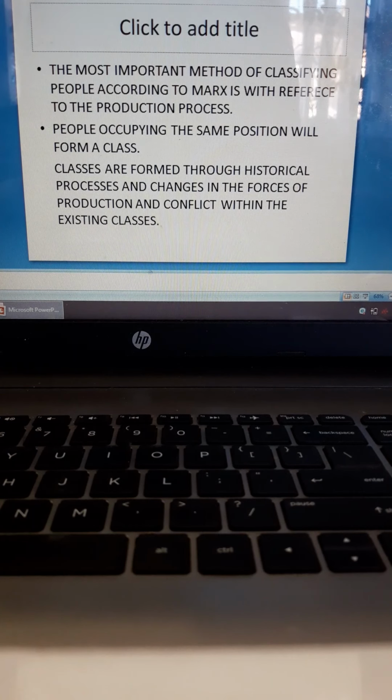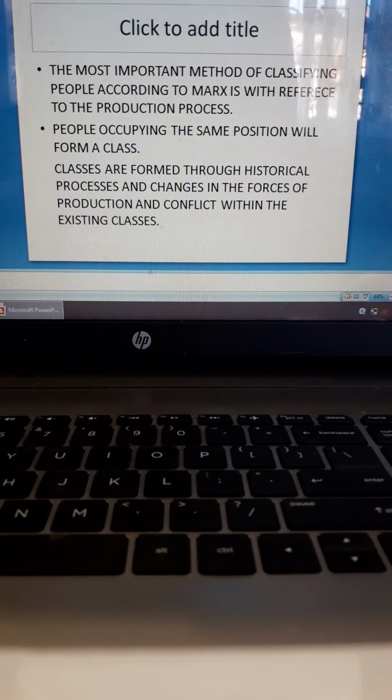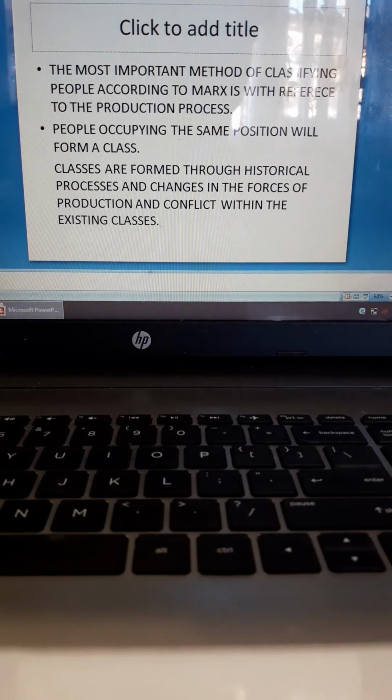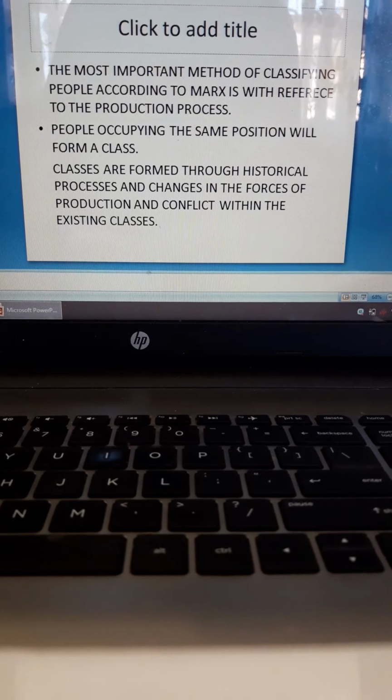In each stage in history, like how we studied primitive communism, feudal, slave society, capitalism, all of these societies have different processes of production. Depending upon these processes of production, the people of that society, at that particular point of history, are classified. That is what Karl Marx is saying.